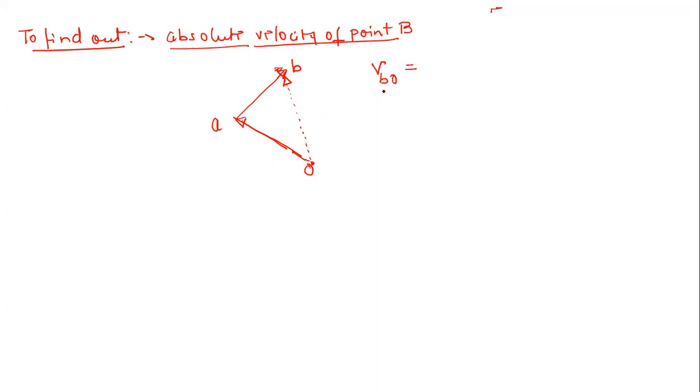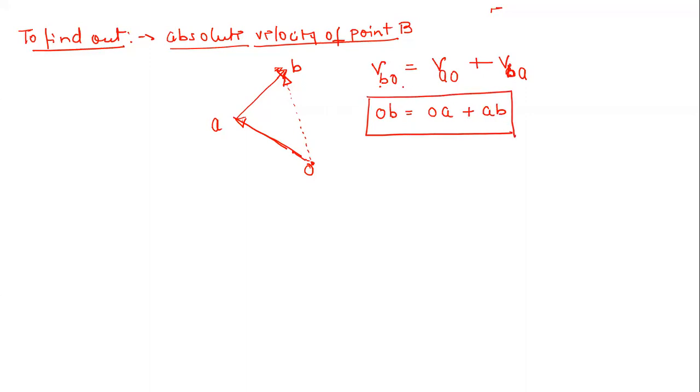So now very easily you can calculate that the absolute velocity of point B, that is VBO, is equal to the velocity of B relative to origin, or relative to some fixed frame of reference. This is simply equal to VAO plus VBA. You can write it in this way: OB is equal to OA plus AB. I suggest you first write it in this format, because this format is slightly easier to remember.